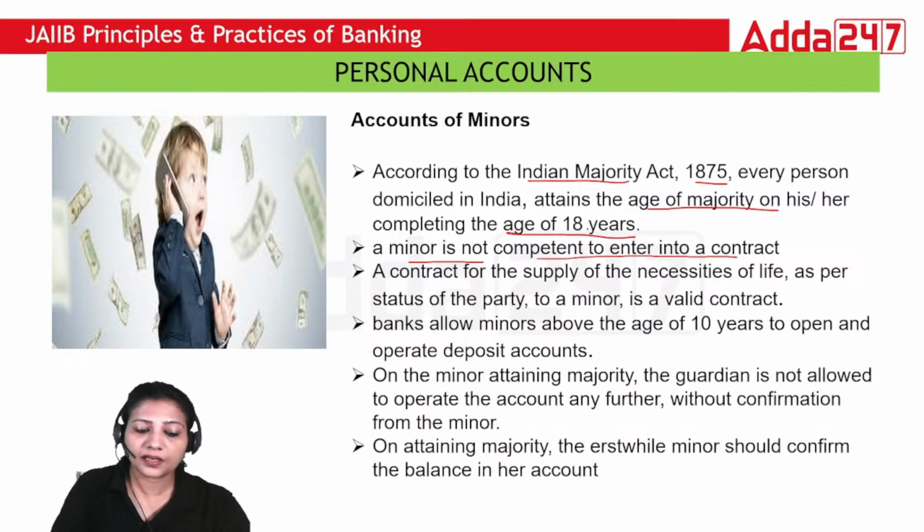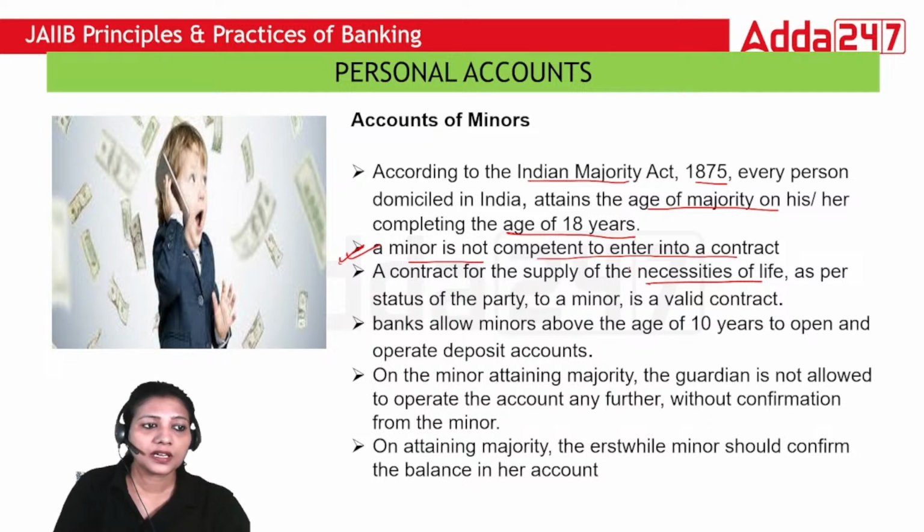They are not allowed to enter any kind of contract, and this is a very important point. But there is an exception: a contract for the supply of necessities of life.